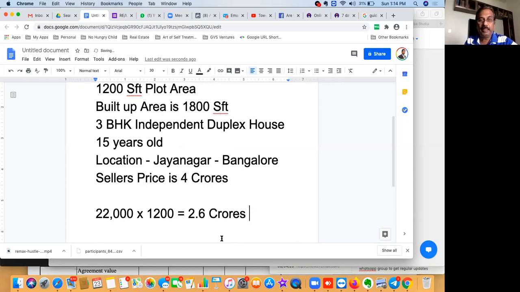This is the actual price, whereas the seller is quoting 4 crores. Now he might say that because I've constructed a building also, he would have kept some 1.4 crores towards the building. That is why he is quoting 4 crores.